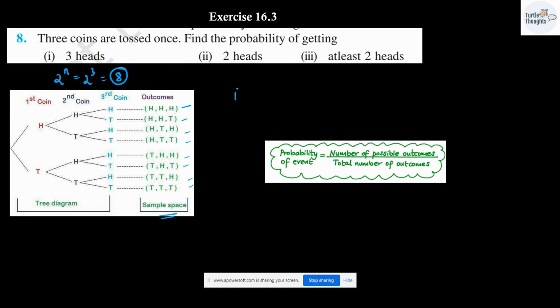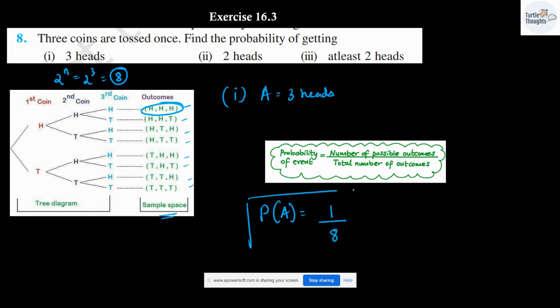Now, let me consider the first one. Let A be the event of getting three heads. What are the possible outcomes where you can get three heads? Only one possible outcome is there. Probability of event A is going to be 1 over the sample space, which is 8. This will be your answer.